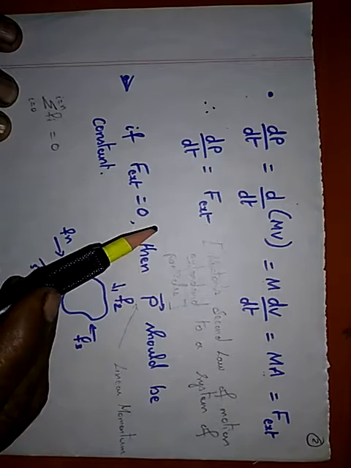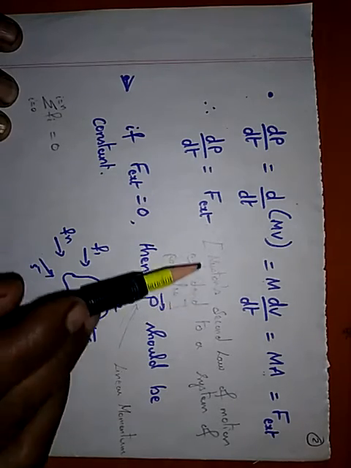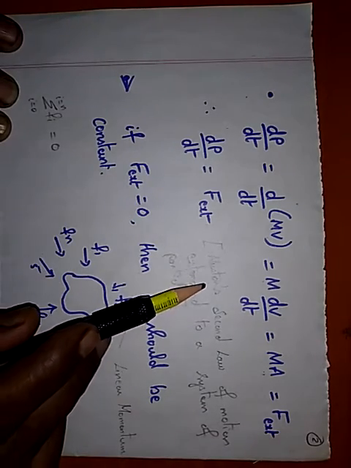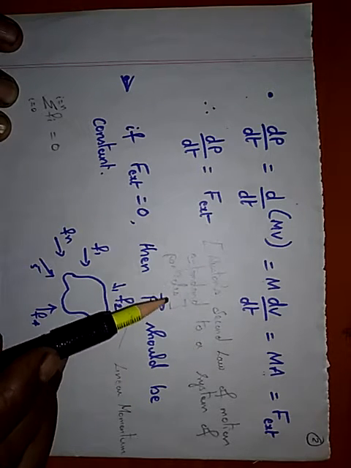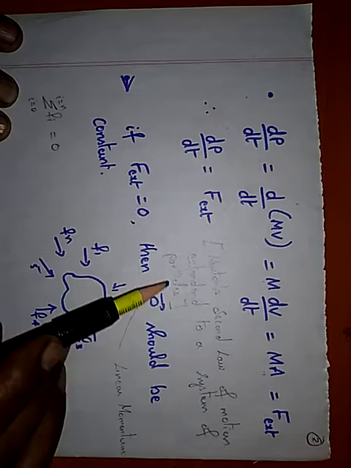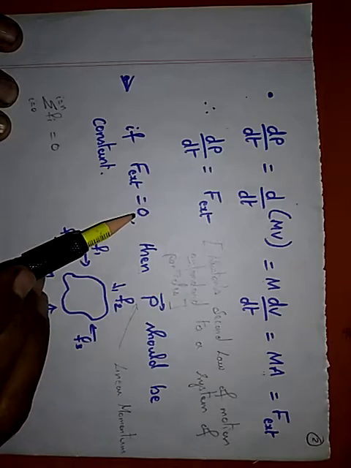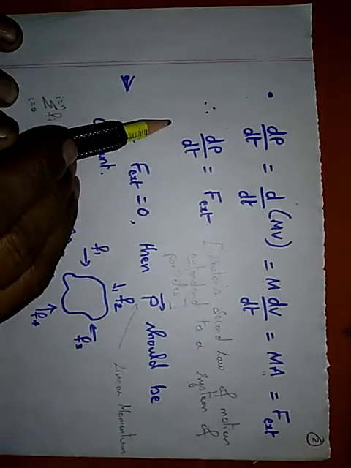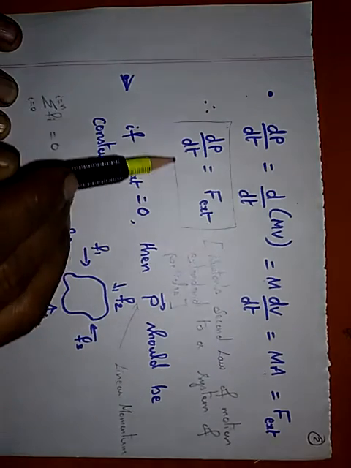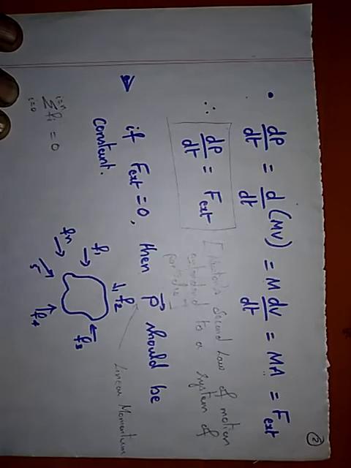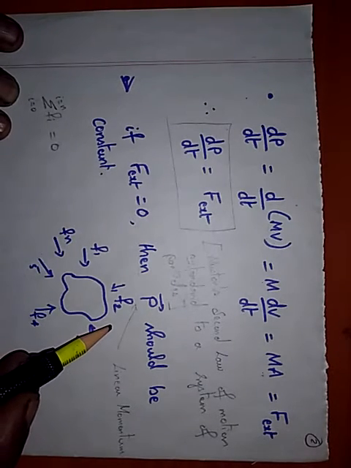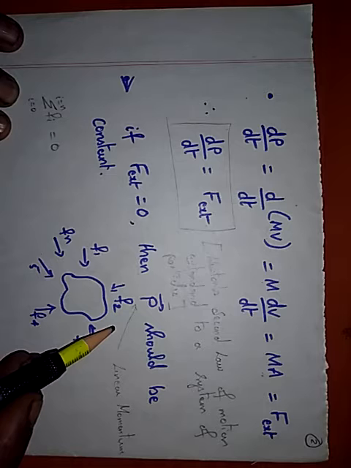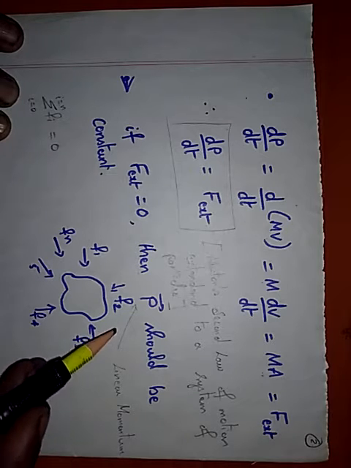Therefore, we can say this is nothing but Newton's second law of motion extended to a system of particles. So, we are considering n number of particles, and this equation is nothing but Newton's second law. That means the rate of change of momentum is equal to force. But what is that force? It is the external force and not the internal force of the system.